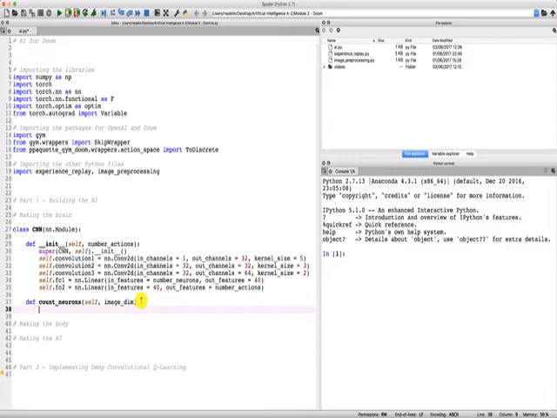So the trick to create a fake image is, well, we're going to call it x, first of all, and then we're going to use torch.rand, because we're going to put some random pixels in these images, so we're using this random function from torch, which is the rand function. Then inside, we're going to input, as you can see, the dimensions of the images, that is 1, 80, 80.